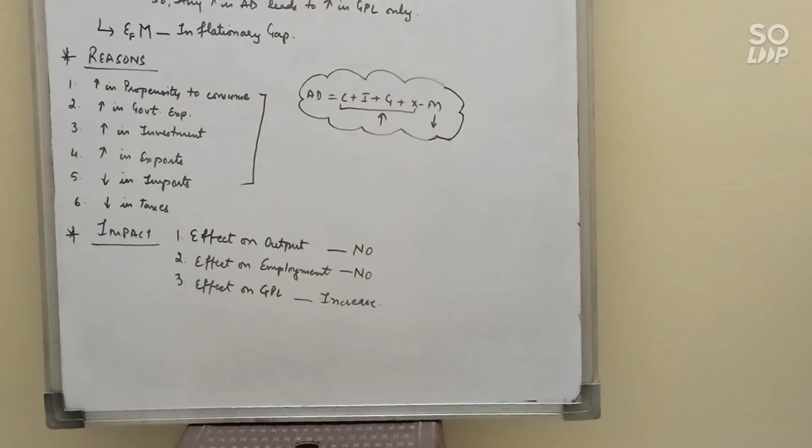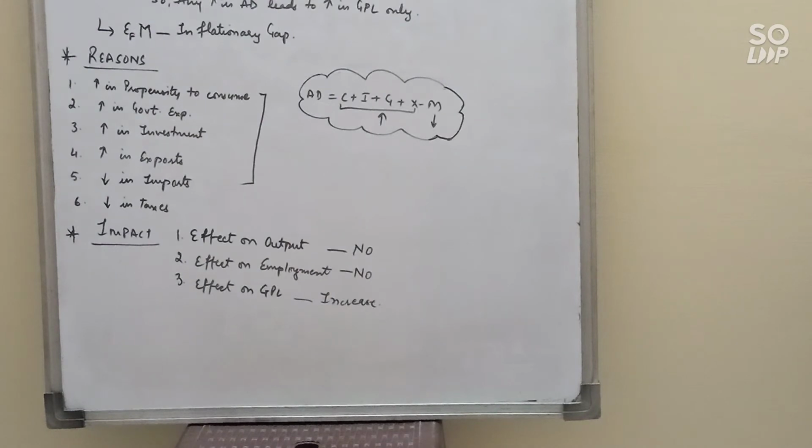Now the effects. There are three effects: effect on output, effect on employment, and effect on general price level. Excess demand is not a desired situation, because we have already utilized all the resources and the full employment level is achieved, so output cannot be increased. So effect on output: no change in output. Effect on employment: no change in employment, because we have already attained the full employment level in the economy.